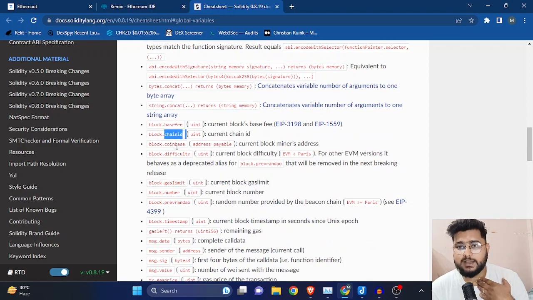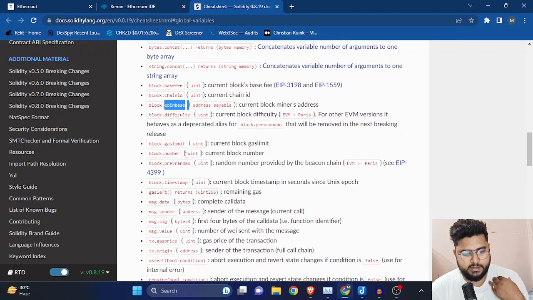It is globally available to anyone in Solidity itself. Block.coinbase is globally available to everyone, right? Block.timestamp too. I might have been saying state variables, but these are the global variables.